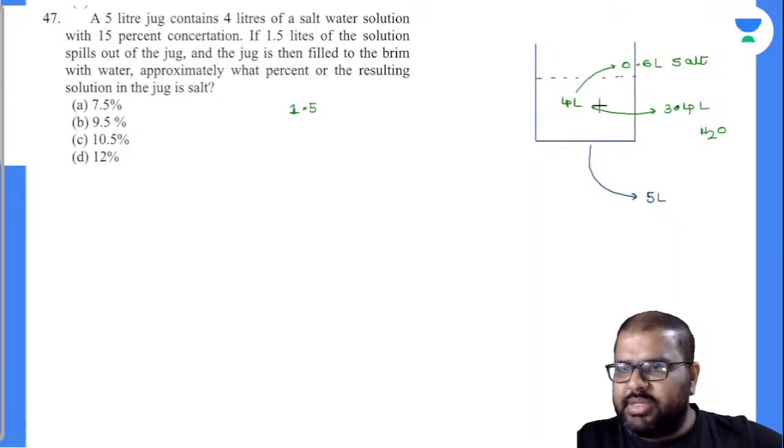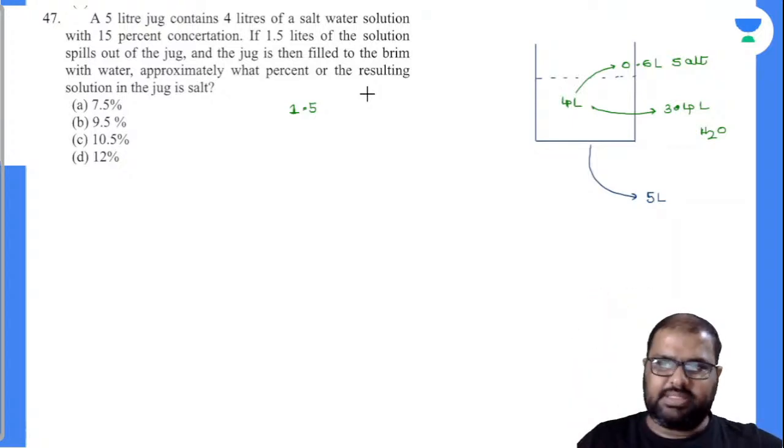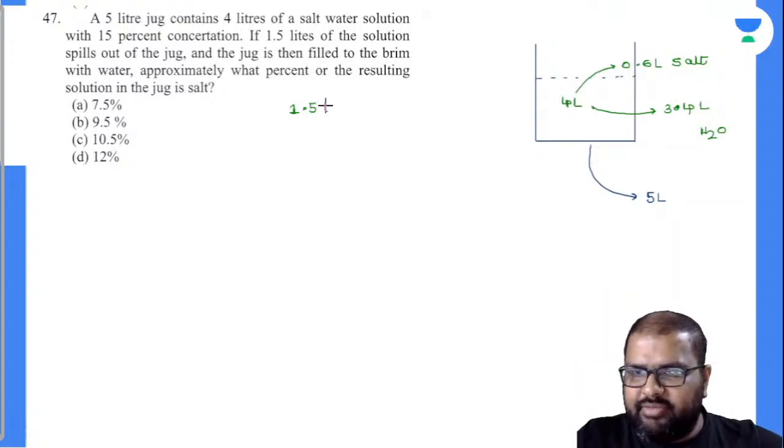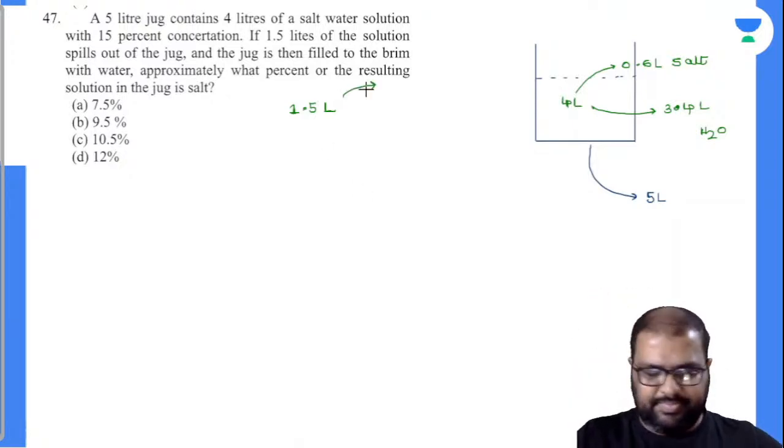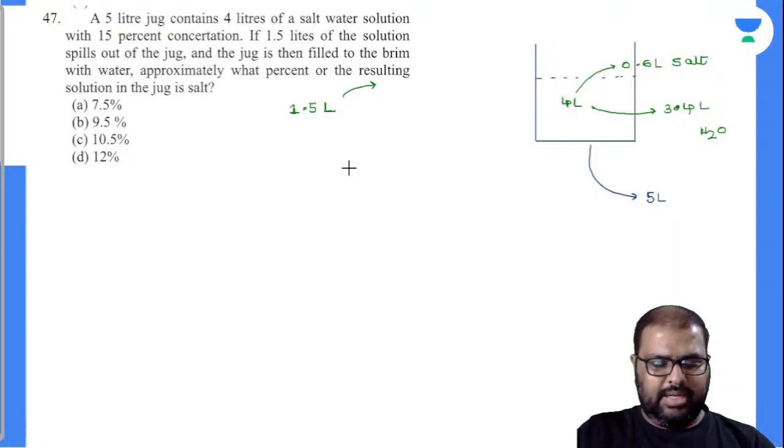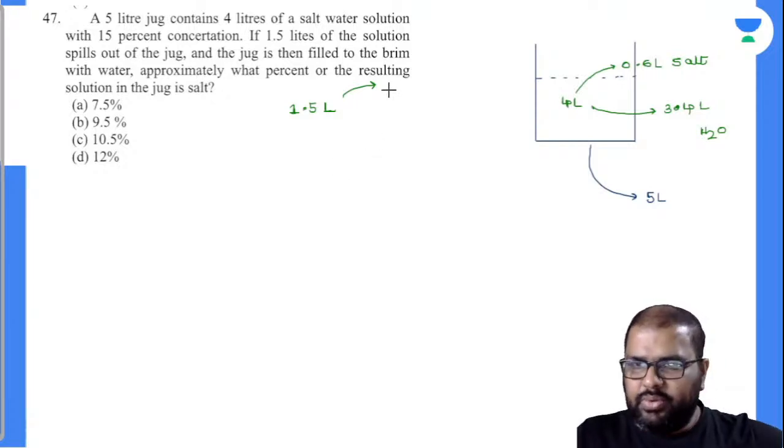This is removed from a jug of 4 liters which contains 15% salt. So in this 1.5 liters, 15% means how much salt will be there? Is it 0.225? Check once, right? 1.5 into 15% divided by 100, 0.225.